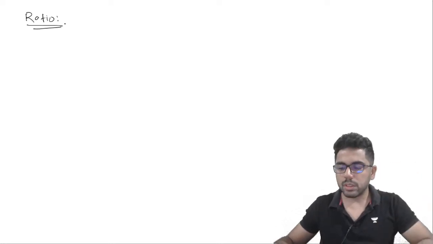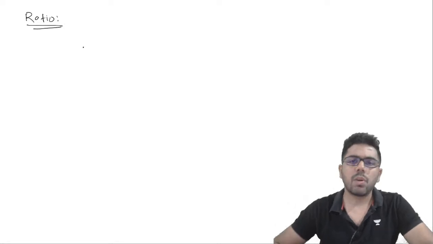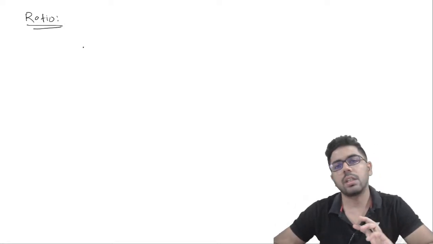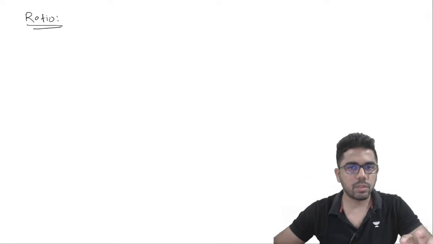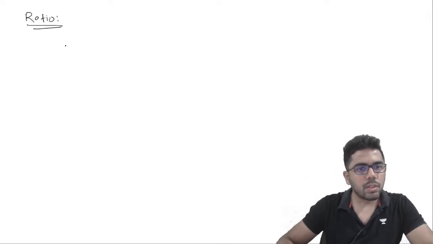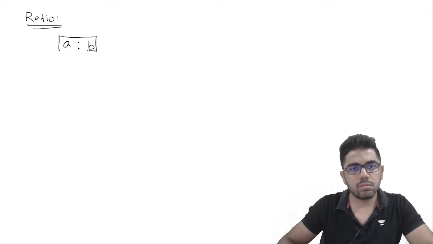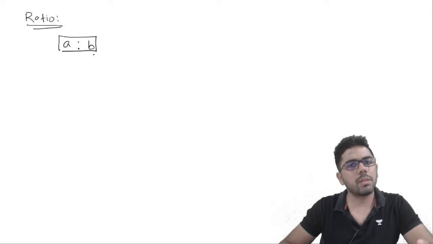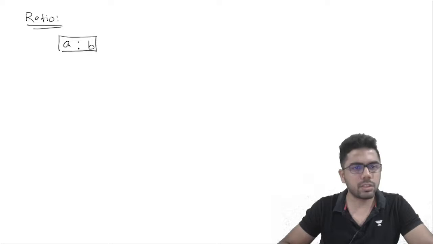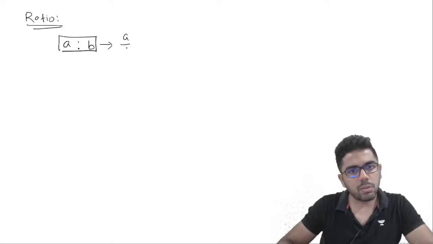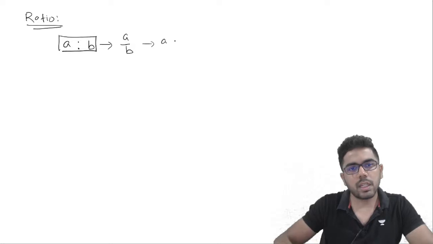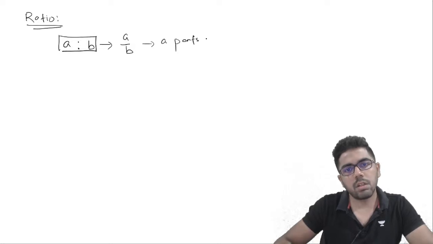What is ratio? In this session we'll try and understand what is ratio. Okay, when we say ratio, what do we understand? What is ratio and how should we understand it so that we can solve questions? You would have seen this written as A is to B. This is what we typically represent as a ratio, A is to B. A is to B is nothing but A by B. Or I can write A parts out of B parts.